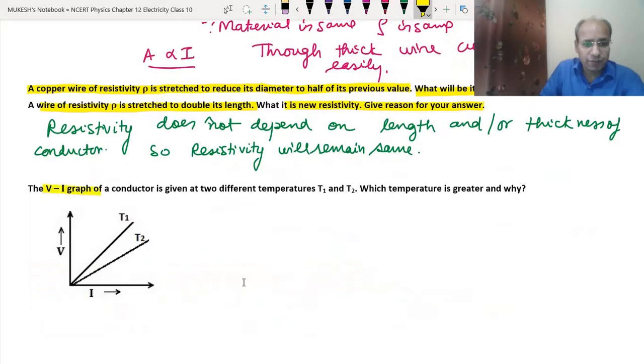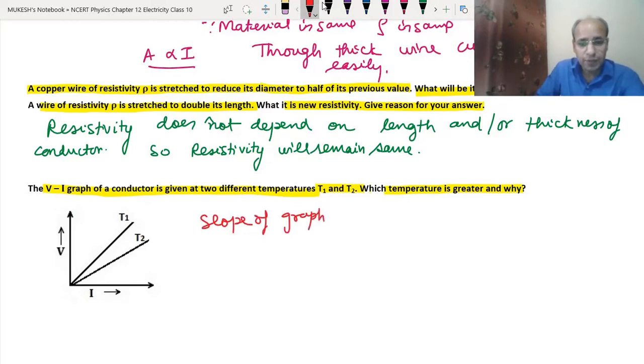This is the VI graph at two different temperatures, T1 and T2. We have to find which temperature is greater. As we know, the slope of the graph or line is equal to the resistance of the conductor.